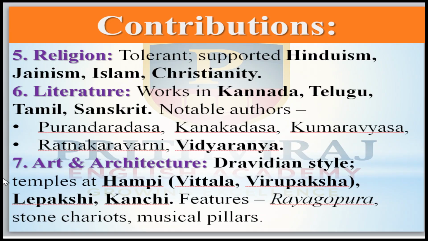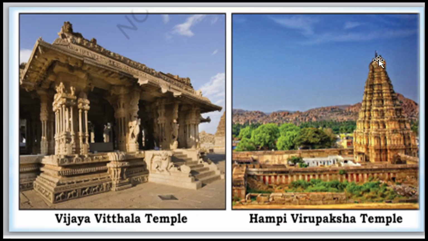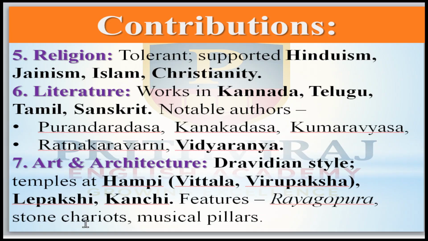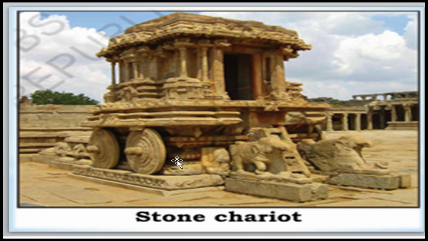And the Lepakshi temple and Kanchi temple. Their feature is the Raya Gopura, here on the top; we call it the Raya Gopura. This is an example. Along with that, stone chariots and musical pillars are also there.